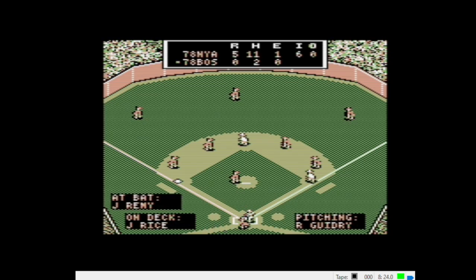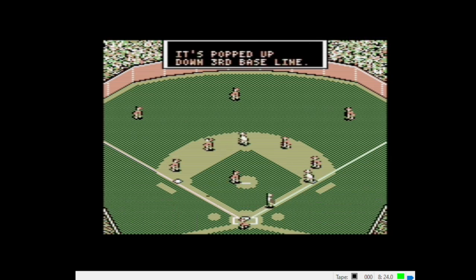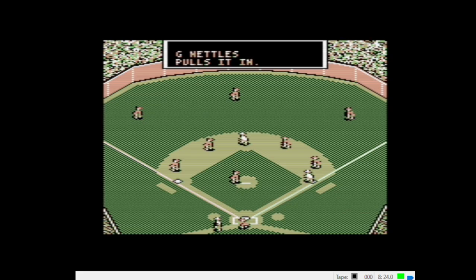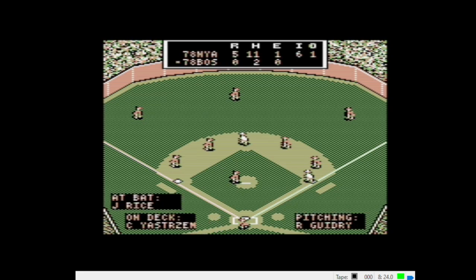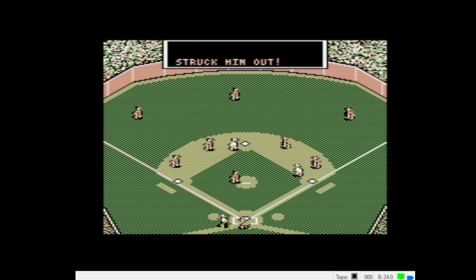Jerry Remy, the batter. 2 on. Nobody out. Slider. Popped up down the third base line. Nettles calling for it. He's got it. 1 away. Two slider and Rice fans. 2 down.